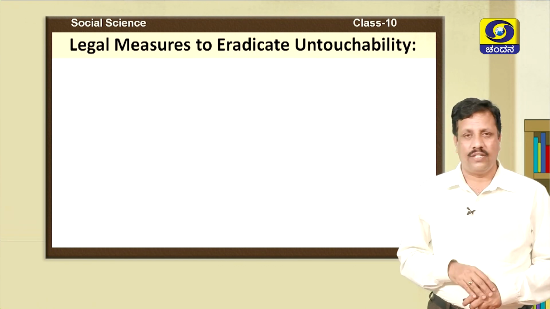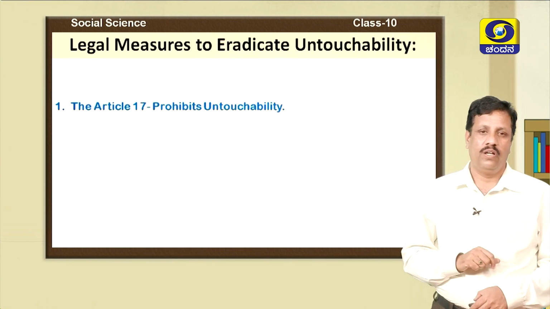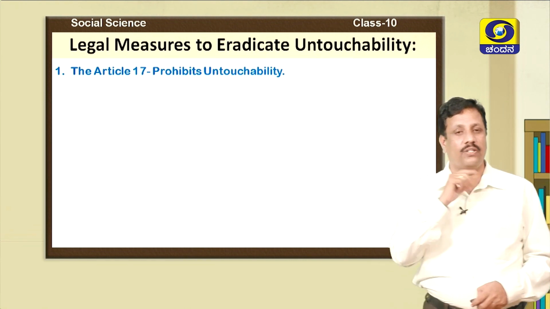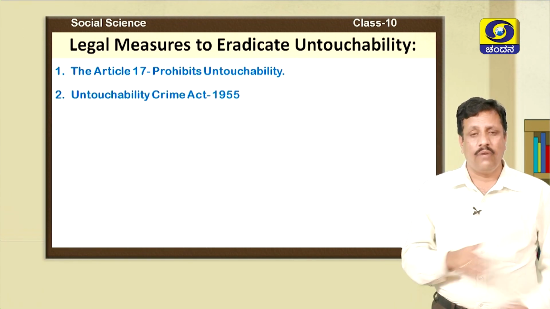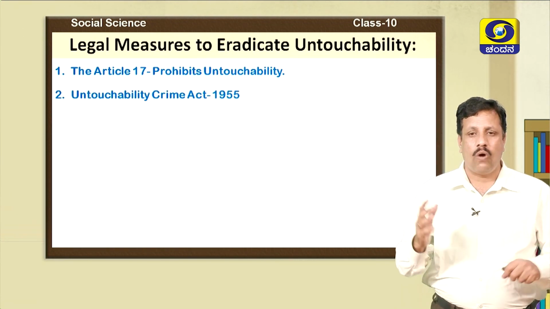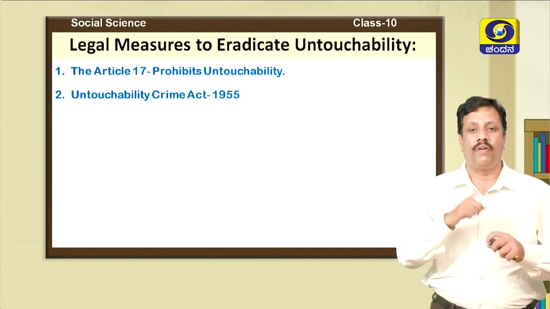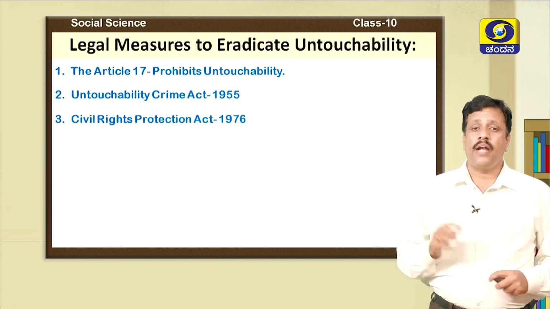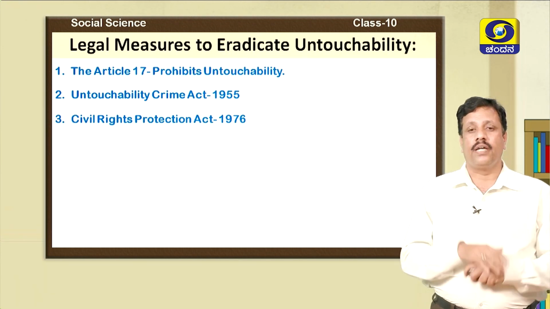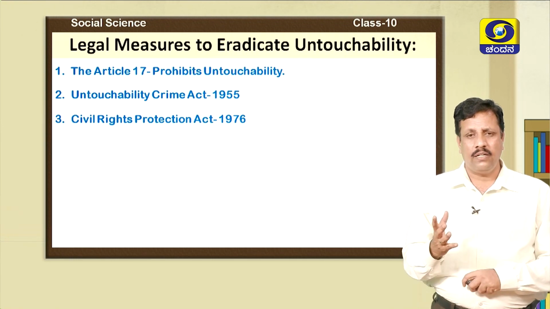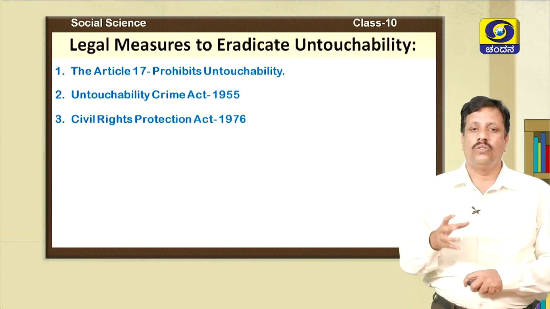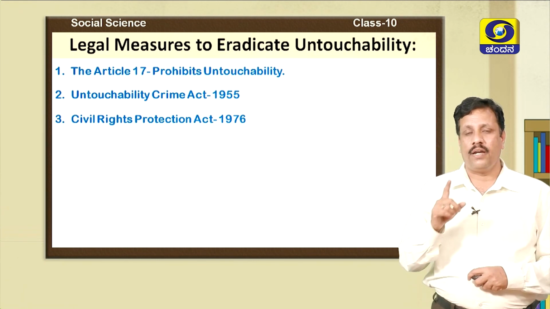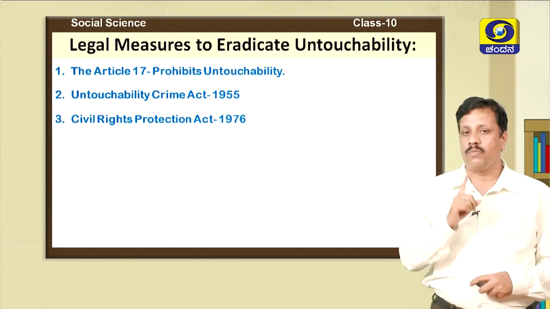Children, which are the legal measures taken to eradicate untouchability? Let us see one by one. The first one is that Article 17 prohibits untouchability. The second one is that the Untouchability Crime Act was introduced in 1955. And the third one is that the Civil Rights Protection Act was implemented in the year 1976. Some changes were made to the Untouchability Crime Act of 1955 and they were implemented in the year 1976 as the Civil Rights Protection Act.